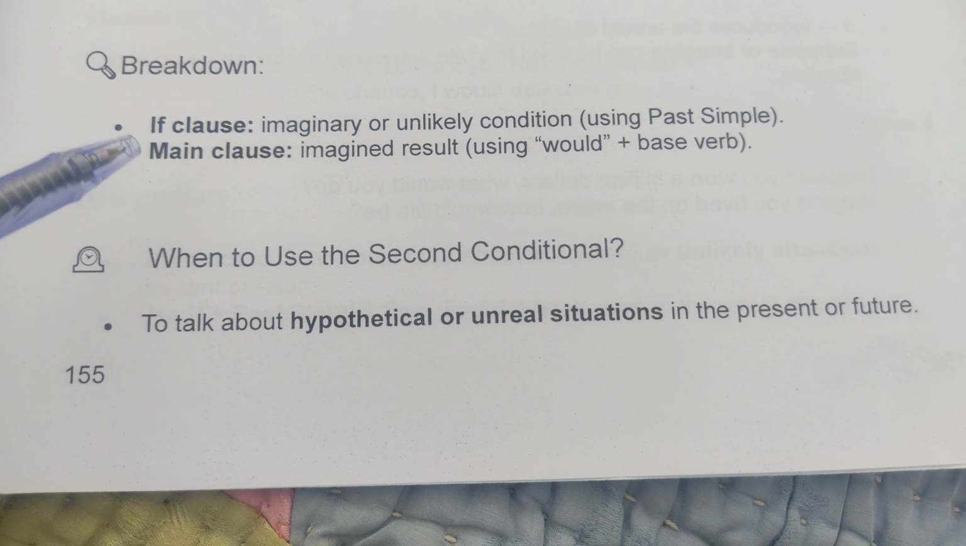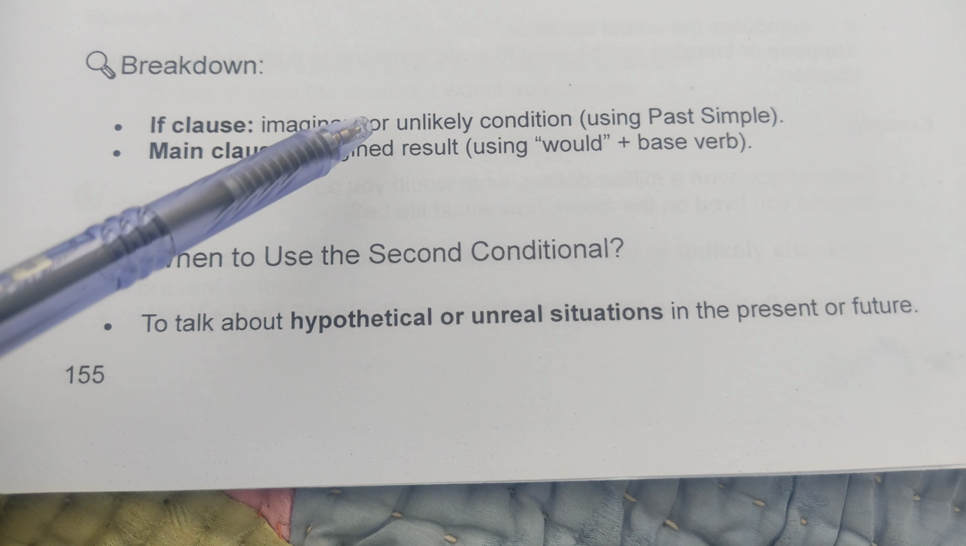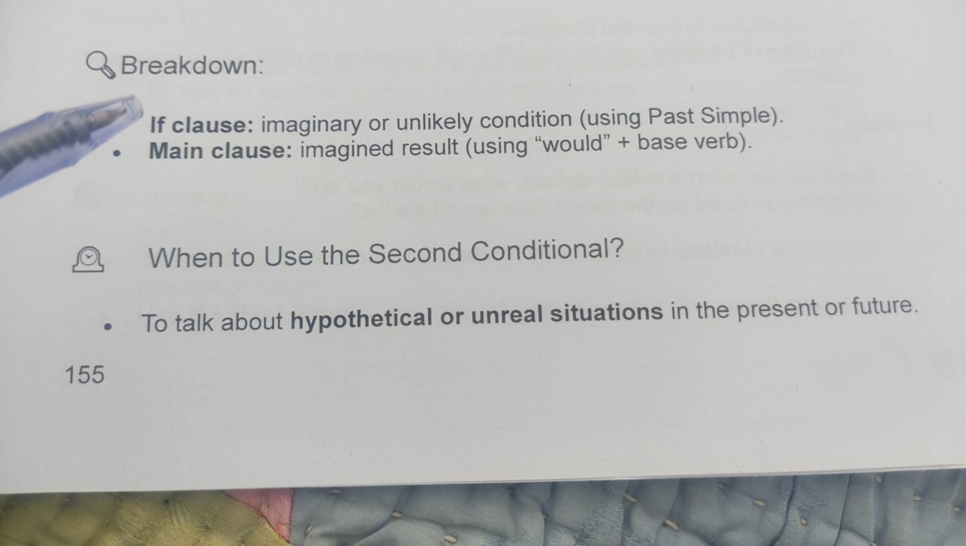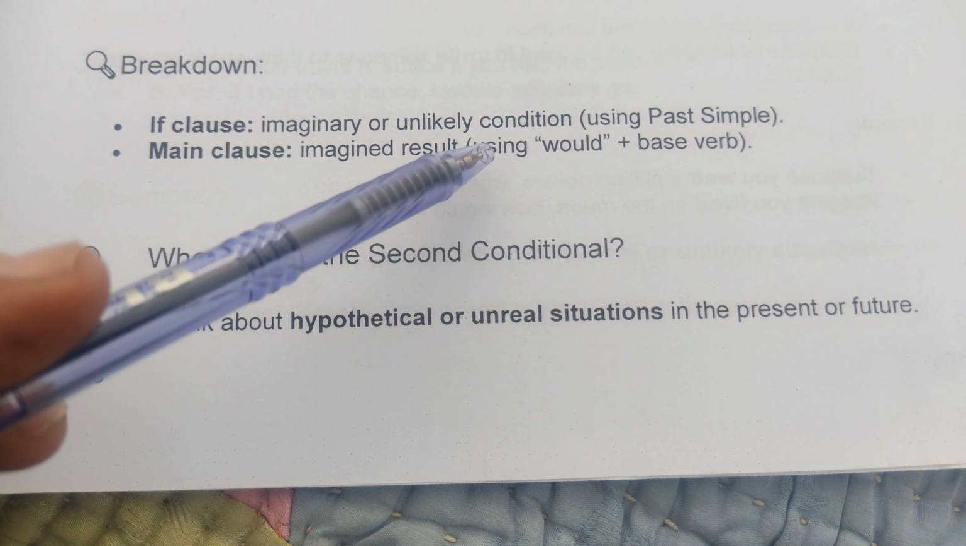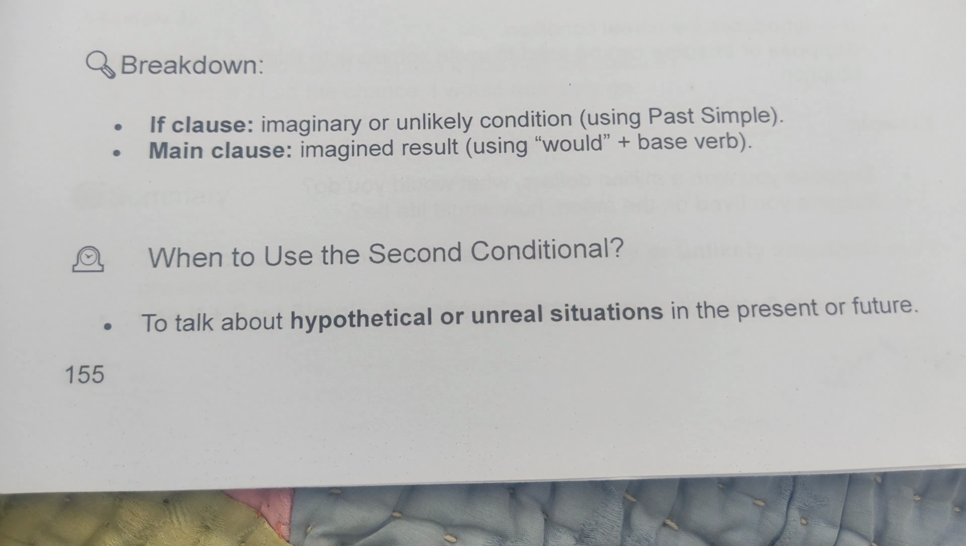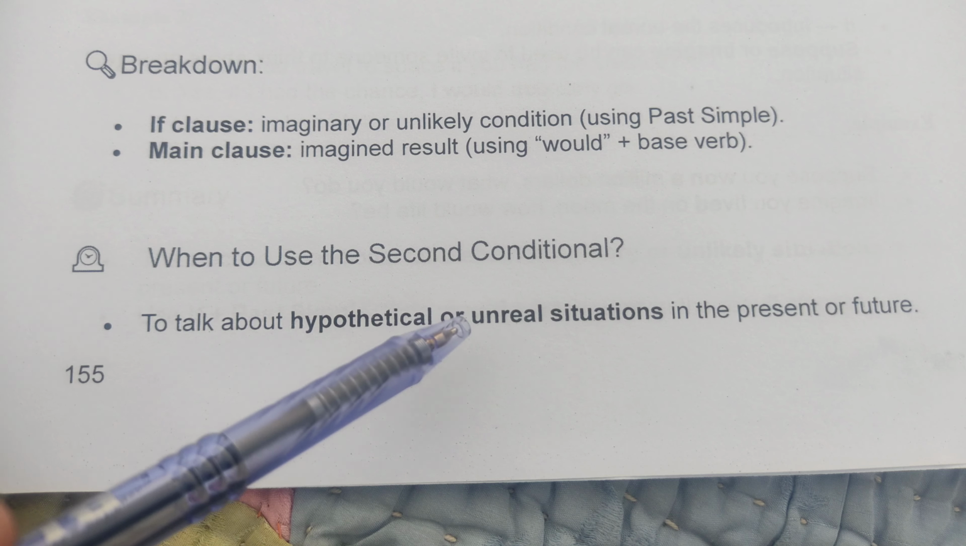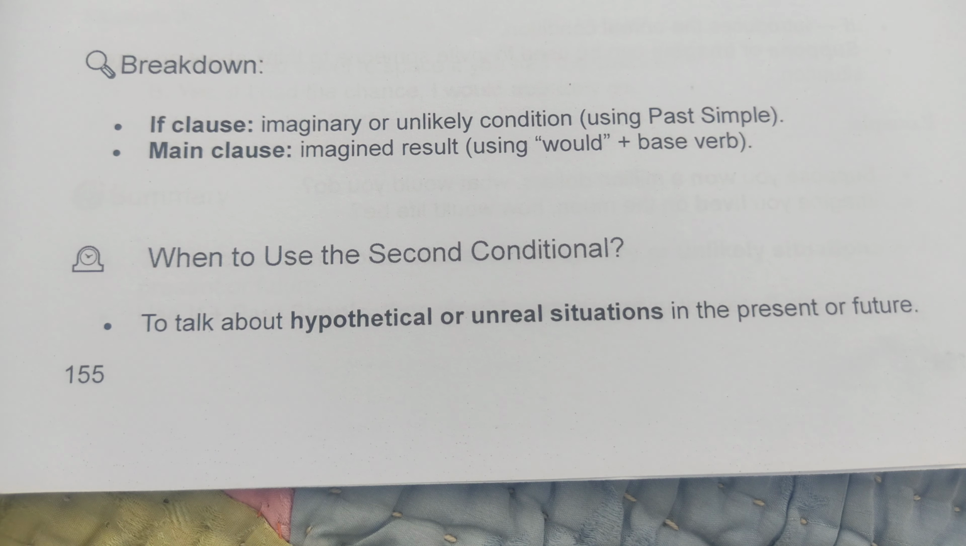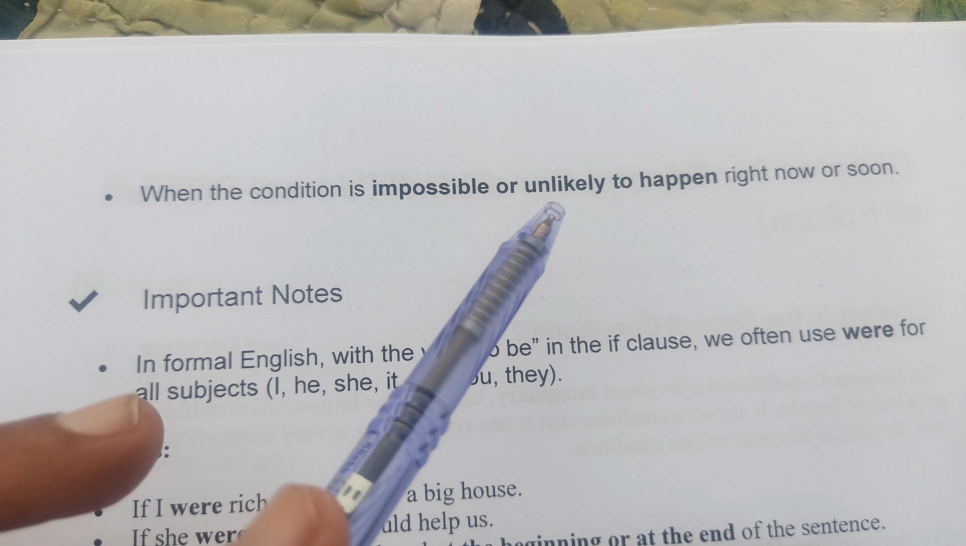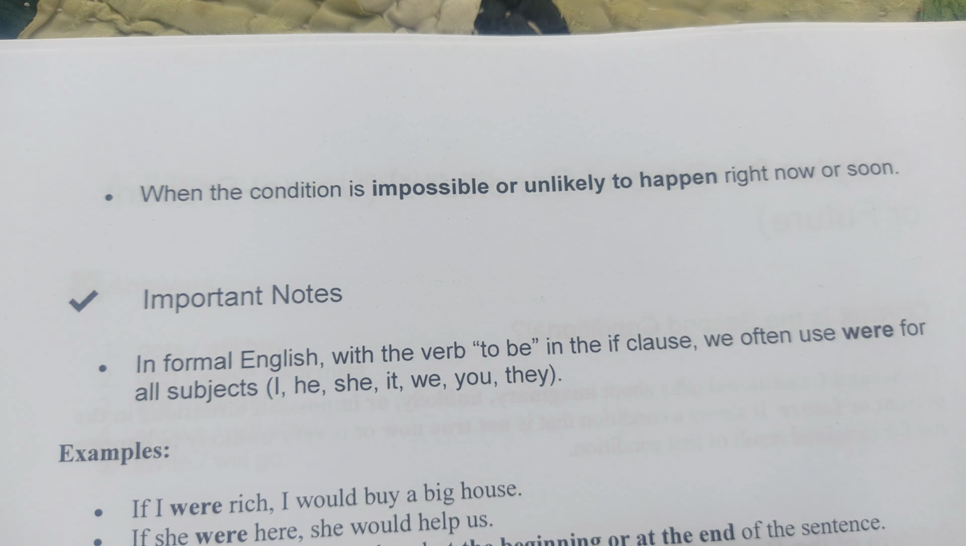We have the breakdown. If clause: imaginary or unlikely condition using past simple. Main clause: imagined result using would plus base verb. When to use the second conditional: to talk about hypothetical or unreal situations in the present or future, when the condition is impossible or unlikely to happen right now or soon.